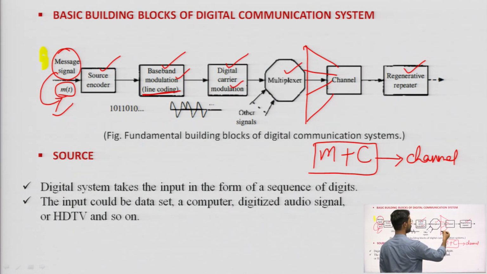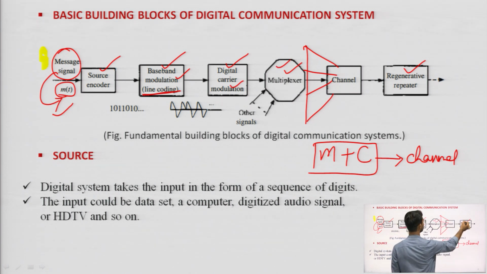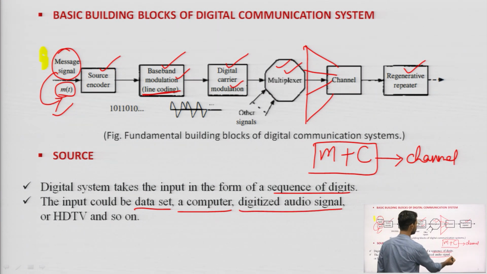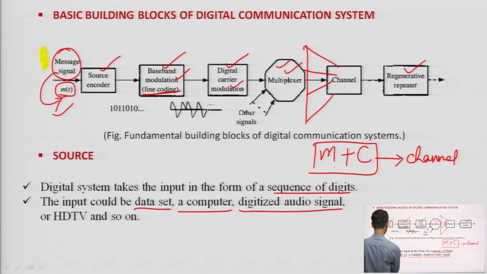We will see what the multiplexer and regenerative repeater are after some slides. So first of all, what is a source? Your source is a digital system that takes the input in the form of a sequence of digits. So the input could be a data set, or a computer, or a digitized audio signal, or HDTV, and so on.